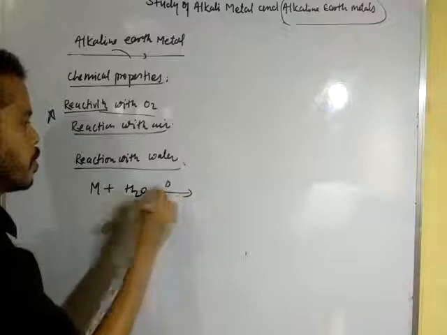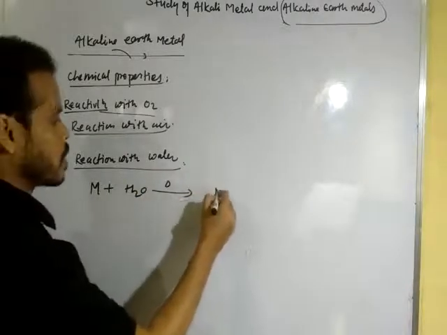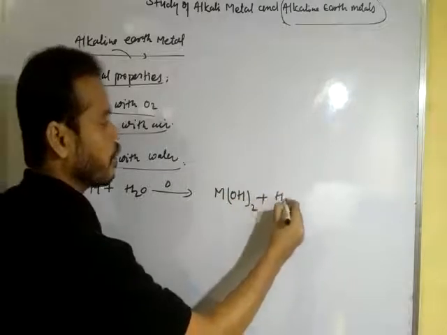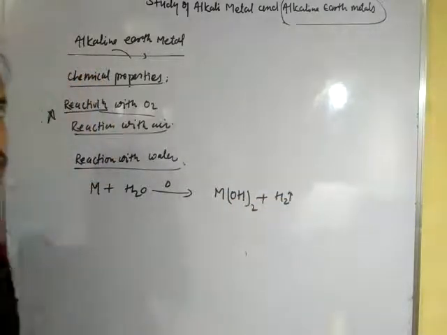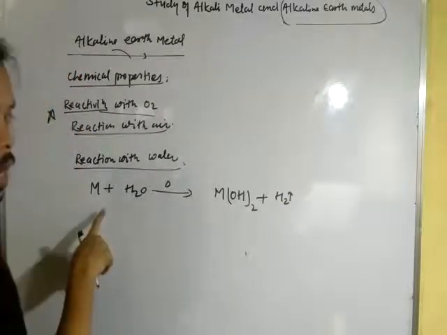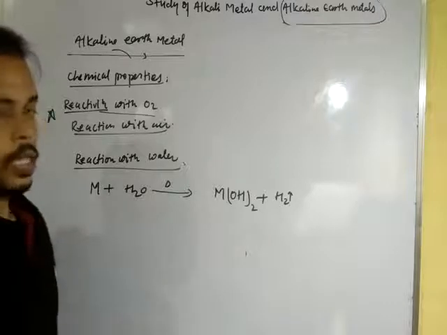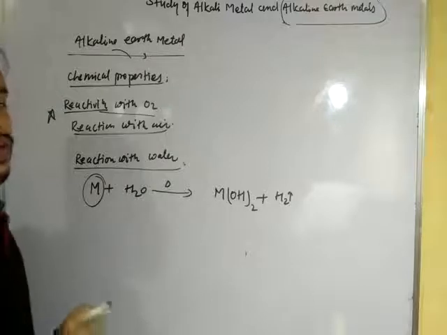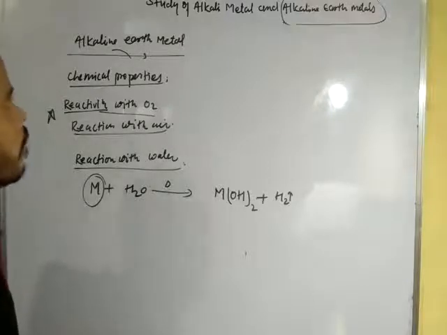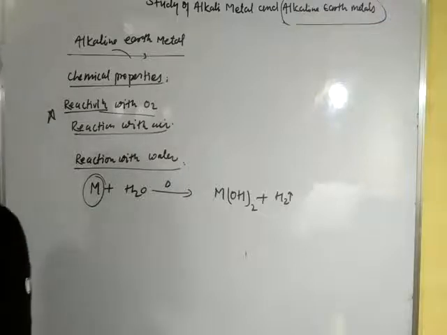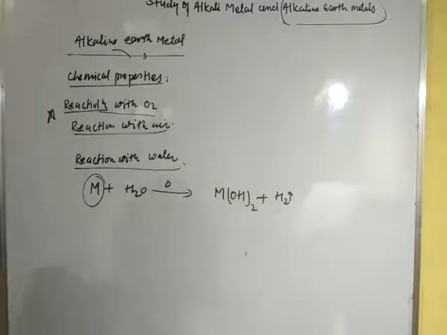Metal reacts with H2O to form hydroxide with the elimination of hydrogen gas. This is a very simple reaction, dear student. Always keep in mind the skeleton, and you can put here the metal in place of M. You can put here all the elements belonging to this group. Okay, beryllium, magnesium, calcium, strontium, barium, etc.